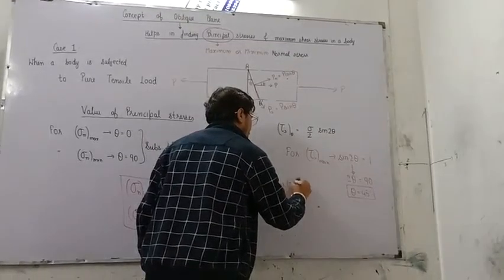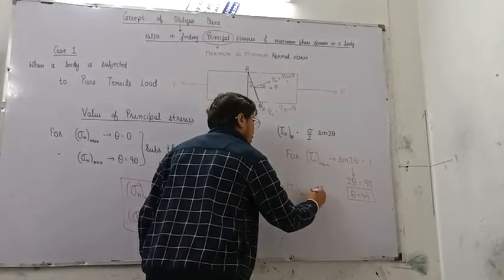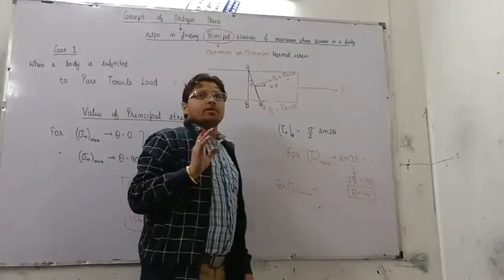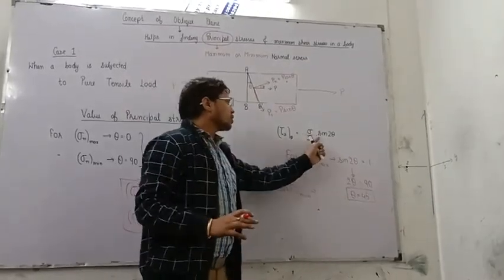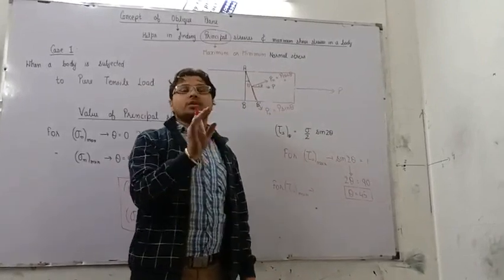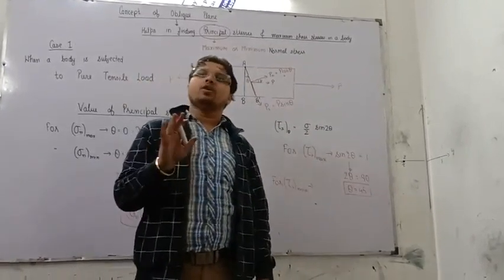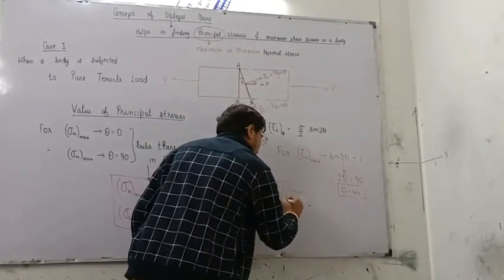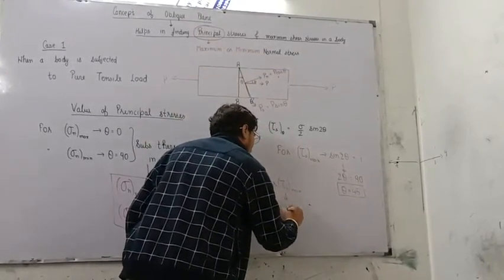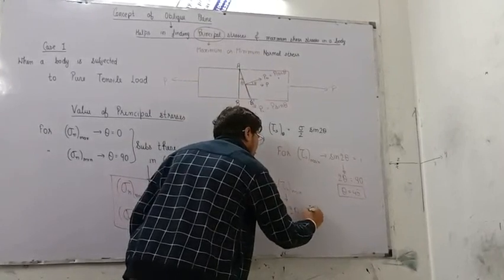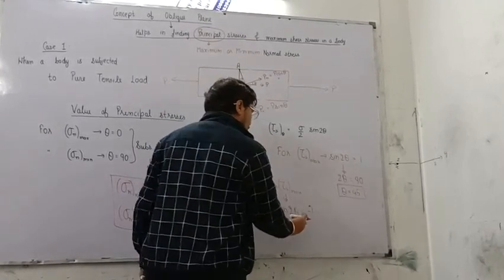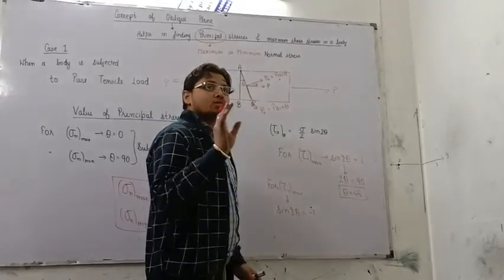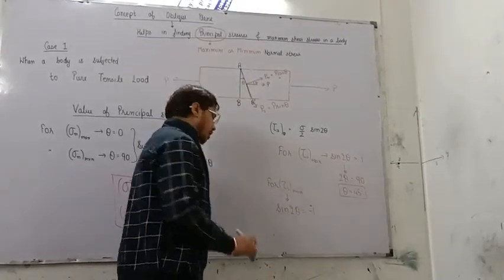Now for tau s to be minimum, sine 2 theta is not a square term over here, so the sine of an angle can have a minimum value of -1, right? So sine 2 theta is equal to -1. For 2 theta to give -1, it is nothing but 270 degree, as we know from the sine graph.